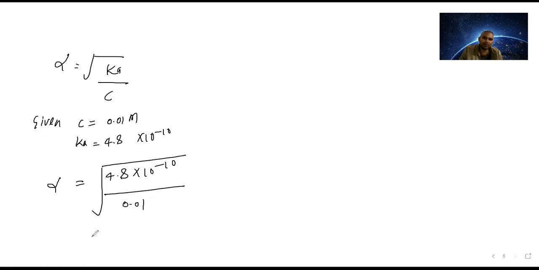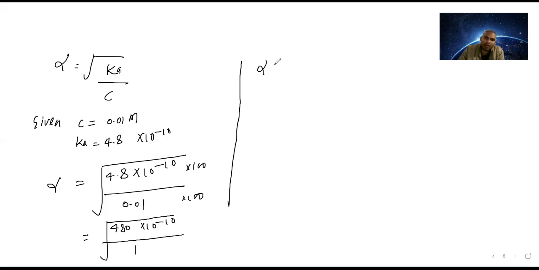How can we solve this? If we multiply by 100 here and here, it will come 480 into 10 power minus 10 divided by 1. This is the root. Again, you solve it out.